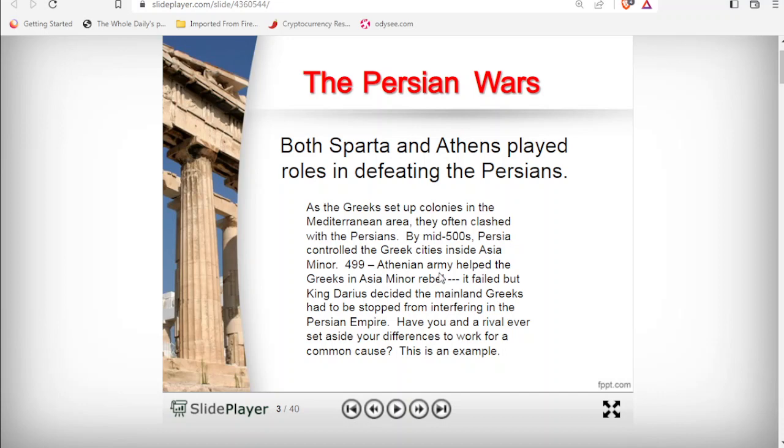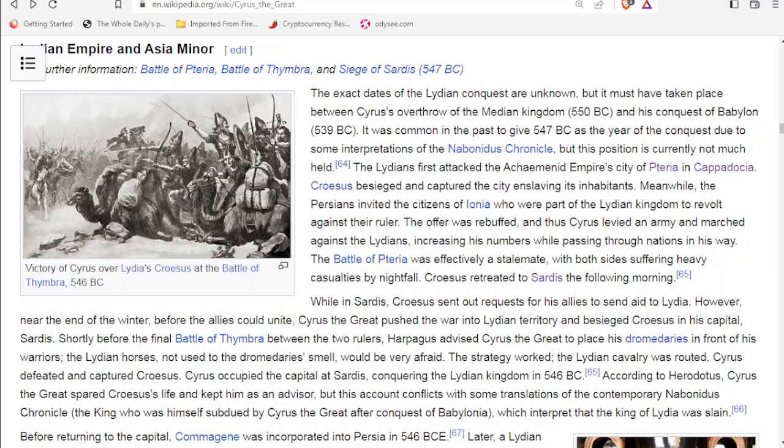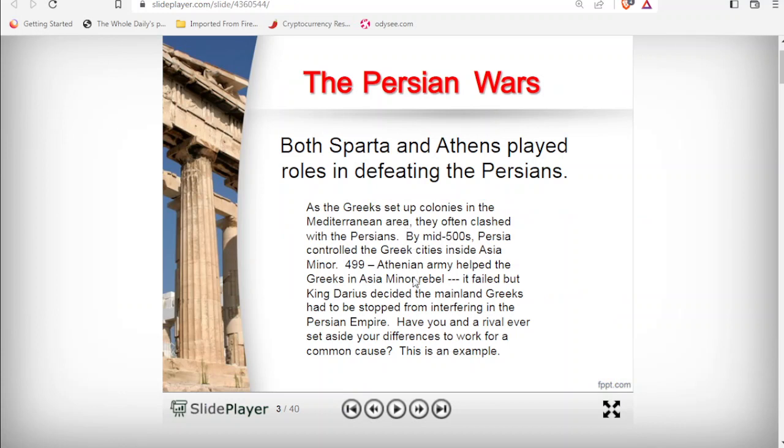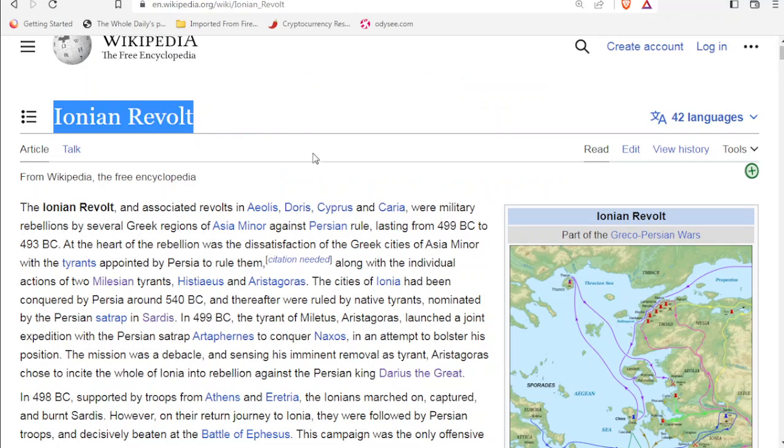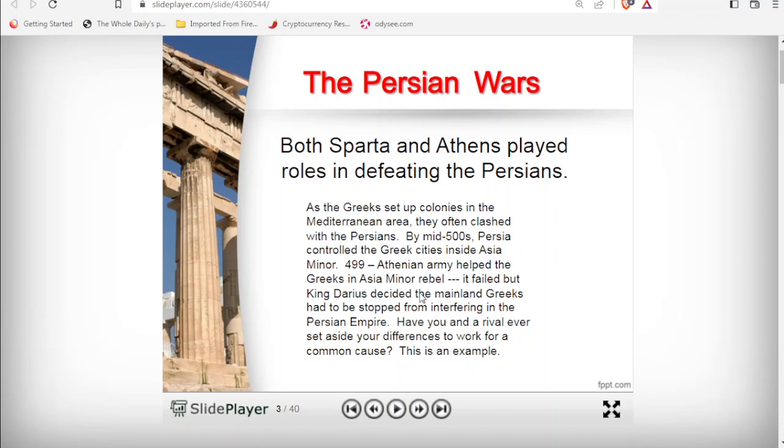So now the Athenians tried the same tactic that the Persians tried. The Persians tried to get the Ionians to revolt against Lydia. Now the Athenians are trying the same tactic, but it also fails. This is known as the Ionian revolt, if you'd like to read about it. But it also fails, and Persia keeps its holdings.